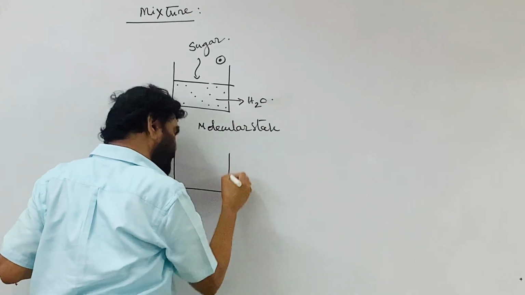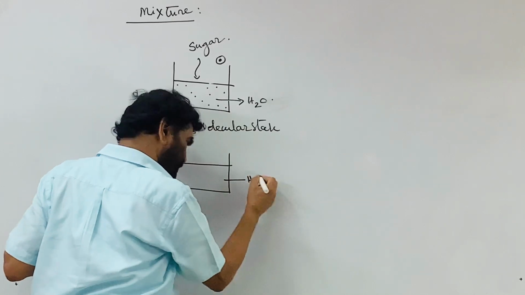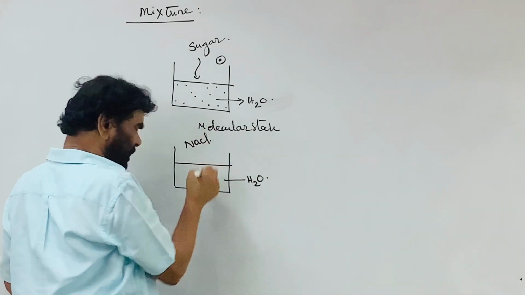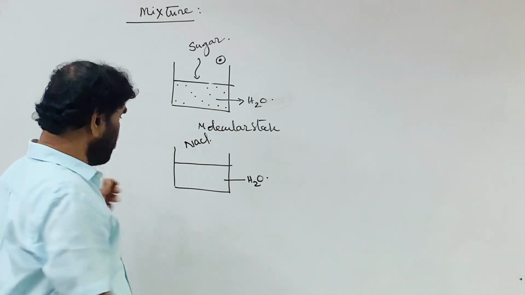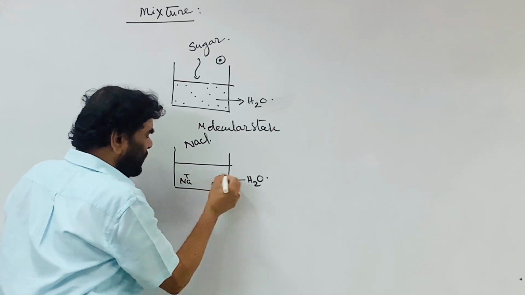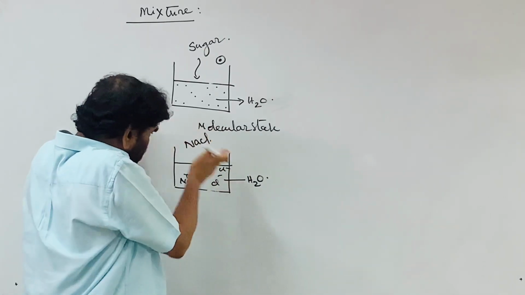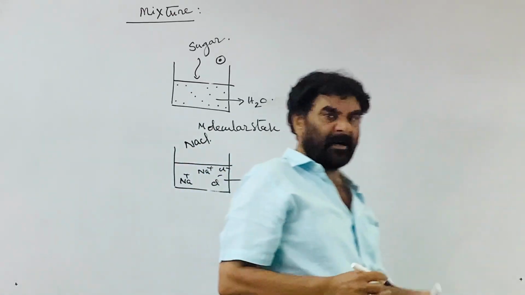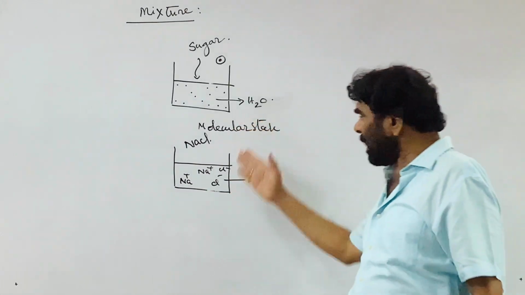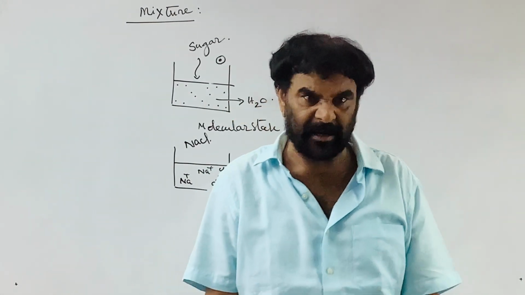Let me take another example. This is again water, the common solvent. Sodium chloride crystals are added. So this is distributed in the form of Na+ and Cl-. The crystal is dismantled, dissolved and dispersed in the form of ions. One component is dispersed in the other component. It is a mixture without any chemical reaction.